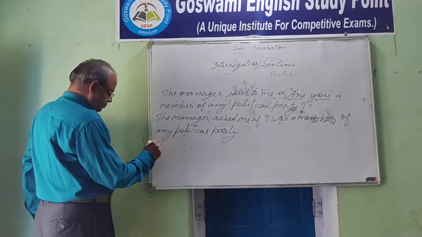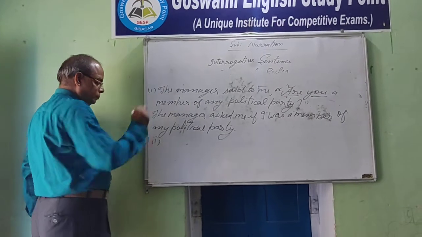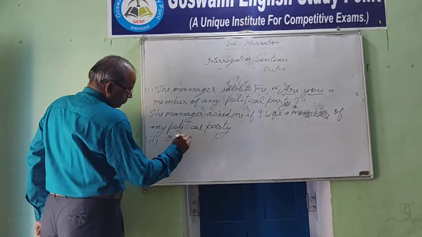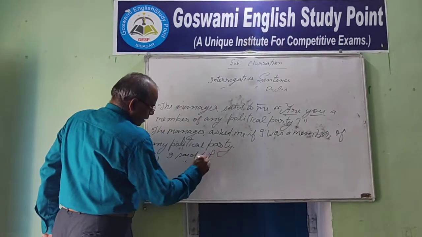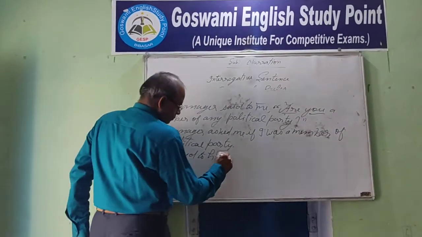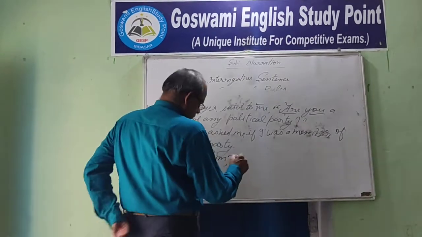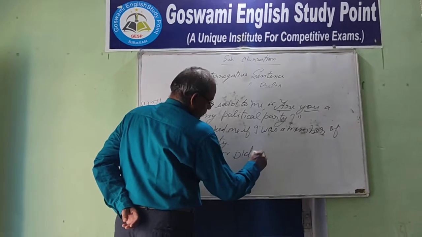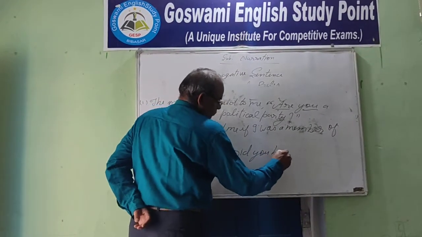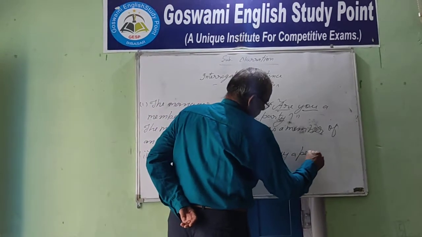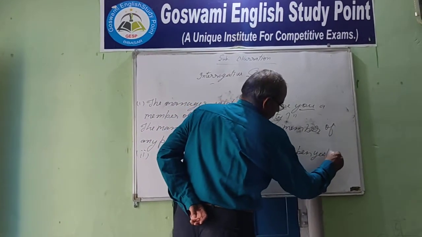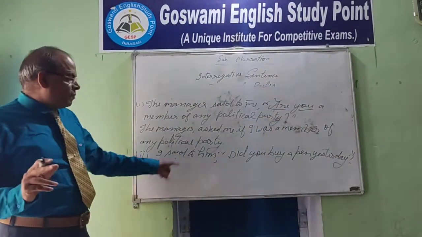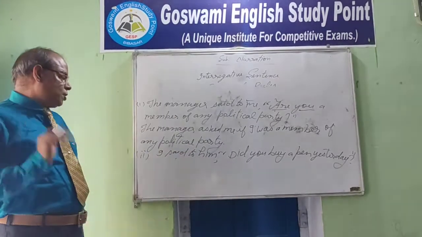Second example. I said to him, "Did you buy a pen yesterday?"